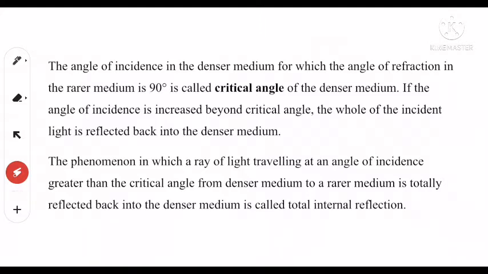This phenomenon is called total internal reflection. The phenomenon in which a ray of light traveling at an angle of incidence greater than critical angle from denser medium to a rarer medium is totally reflected back into the denser medium is called total internal reflection.